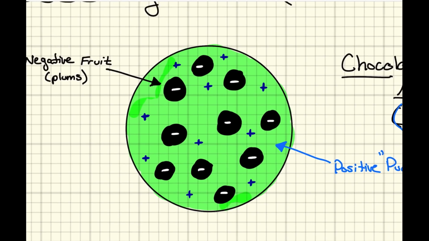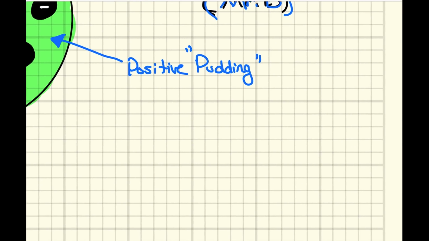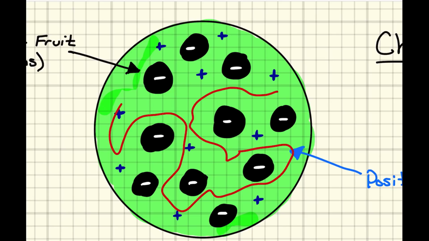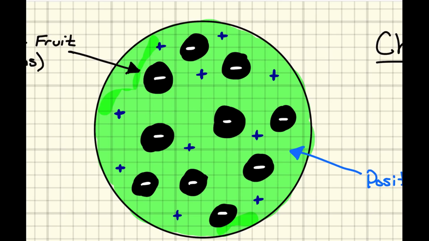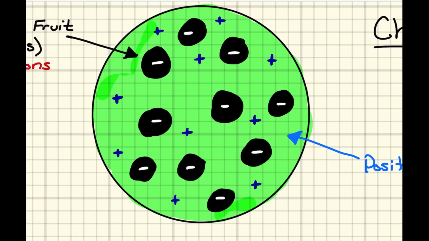Okay, so J.J. Thomson said, what if we thought of the atom as plum pudding, where you have the positive pudding, which is all this entire green area. So all the green in and about here. Okay, so all this space right in here. And then dispersed in that green pudding-like goo would be these negative fruits, which we now know to be called electrons, or as JJ called them, corpuscles. Okay, so this was his idea.